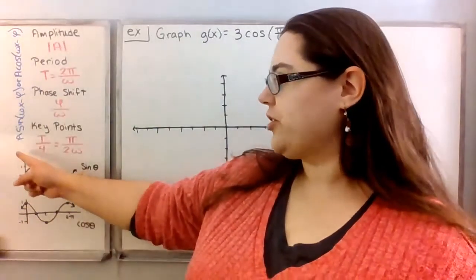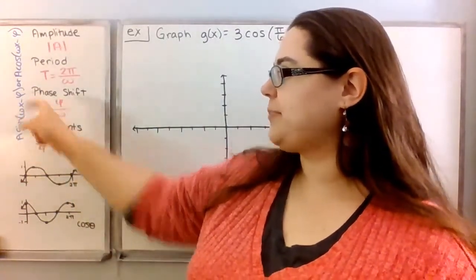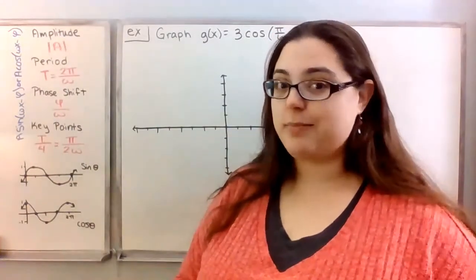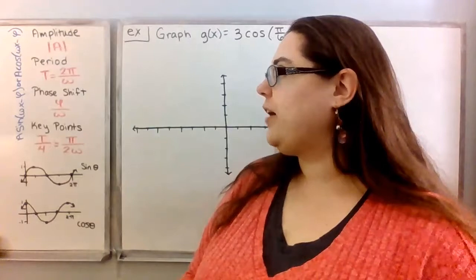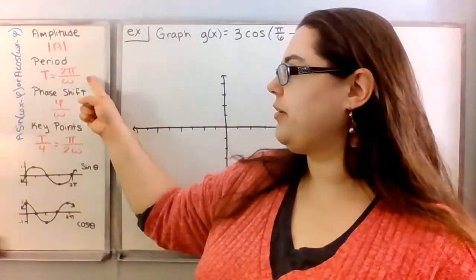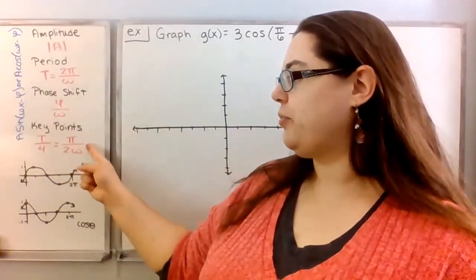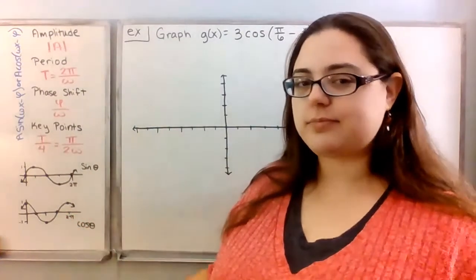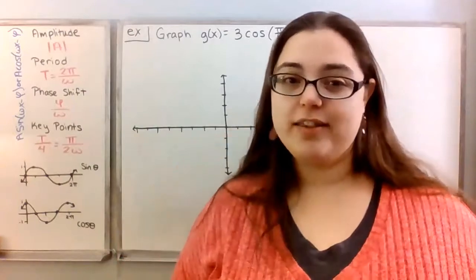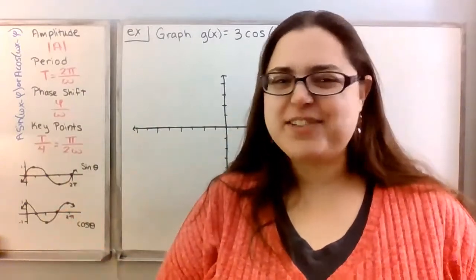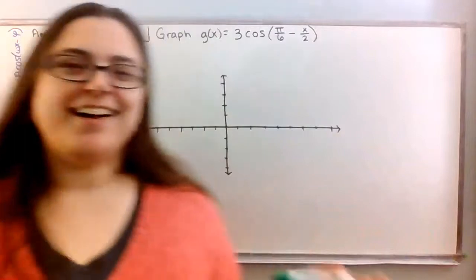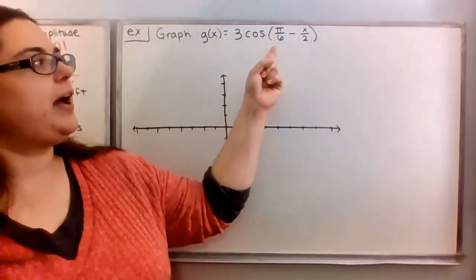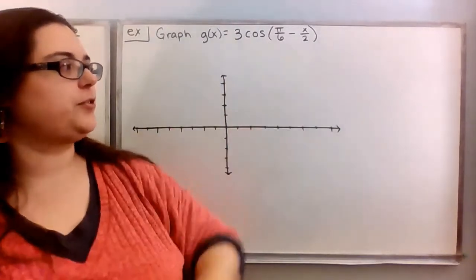So our sinusoidal functions look like A sine(omega x minus phi), or A cosine(omega x minus phi), where omega has to be a positive value. And then we have formulas for our amplitude, the period, the phase shift, key points, and then we have our base functions sine and cosine. So we're going to start out this example, in this video, we're doing one example. This example is to graph g of x, which is 3 cosine of pi over 6 minus x over 2.